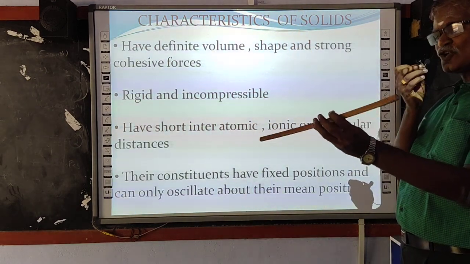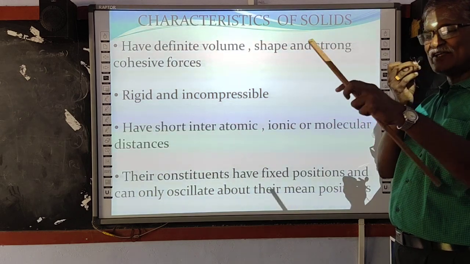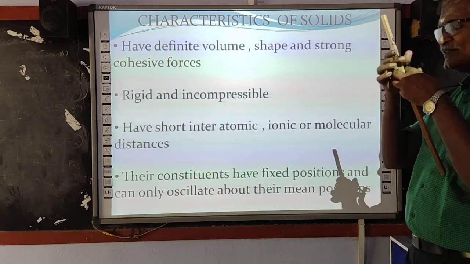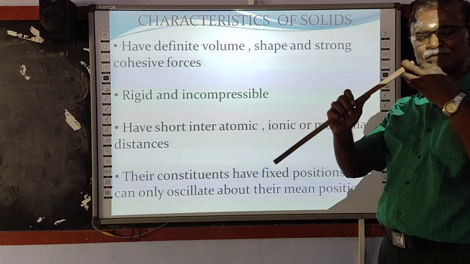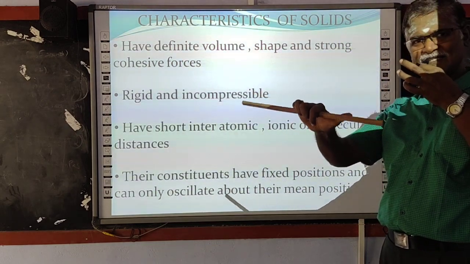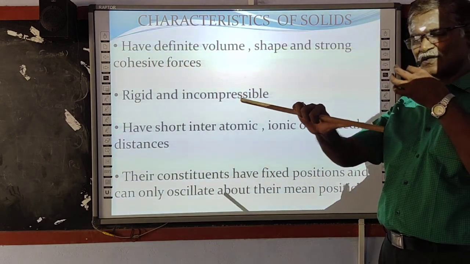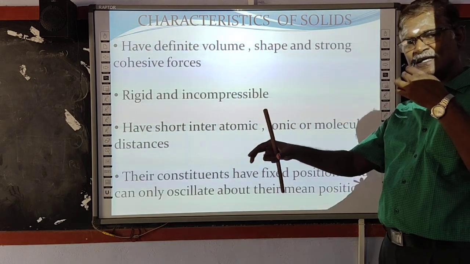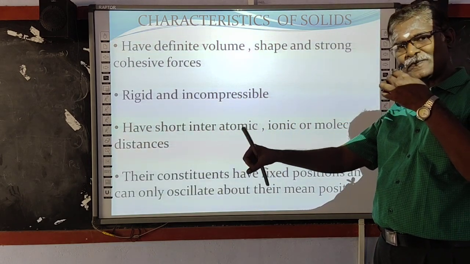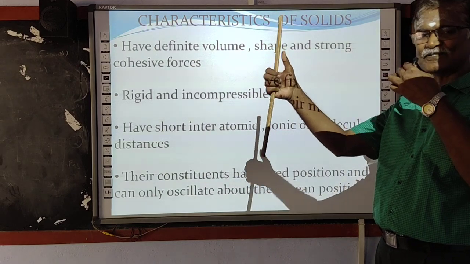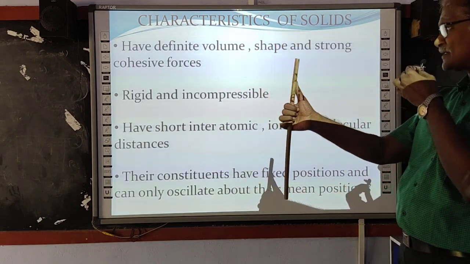And due to the strong cohesive force, it is very strong. And these solids are so rigid, not so easy to break. And then it is not easy to compress. But you see, in the water, we can easily compress. In the air, we can easily compress. But solids, it is incompressible.